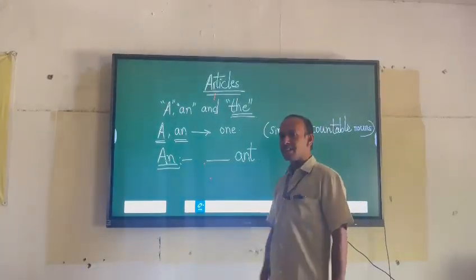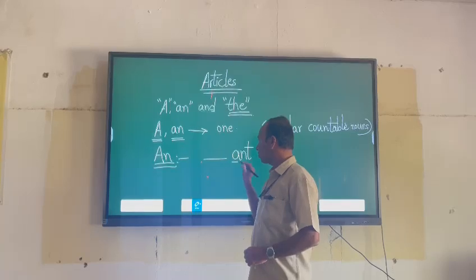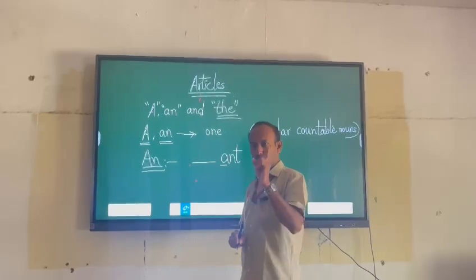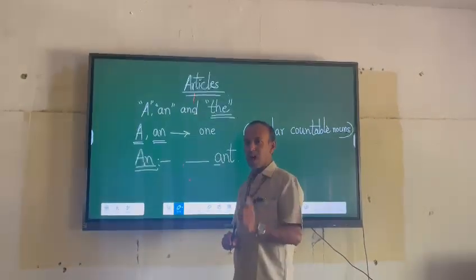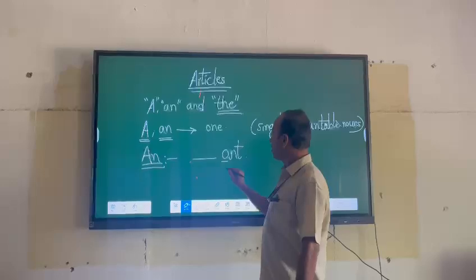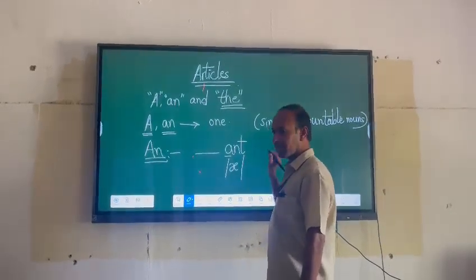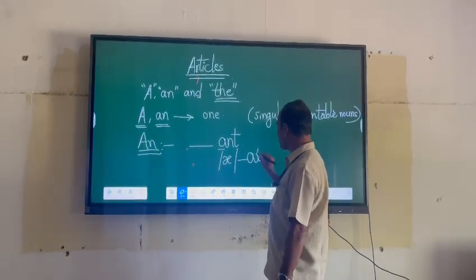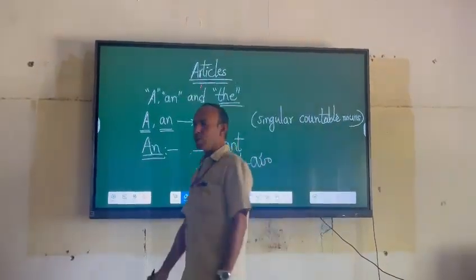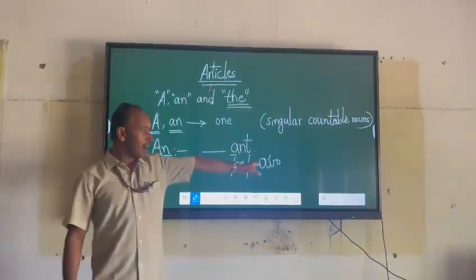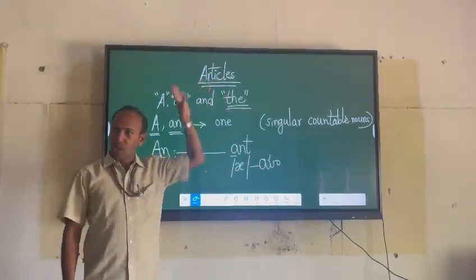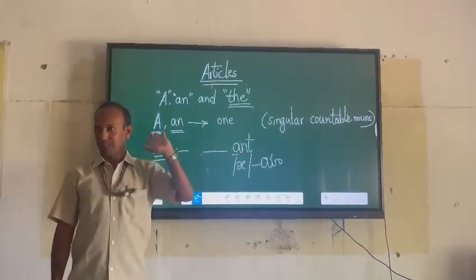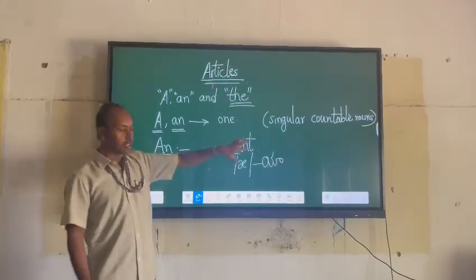All of you pronounce the word ant. What is the first sound? Don't look at the letter. We have nothing to do with the letter here. Look, you observe the first sound. What is the first sound here? Ya, represented by this symbol. And it is equal to this sound in Telugu. This is the only Hallulu sound which is considered a vowel sound in English. Okay? This is there in the list of the vowel sounds in English. To say in other words, it is a vowel sound, simply. This is what you have to observe.